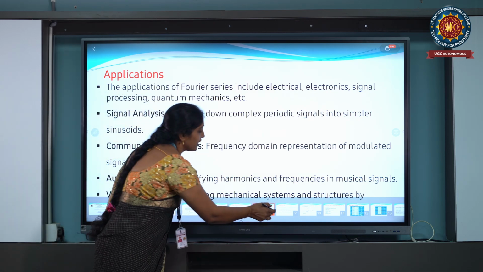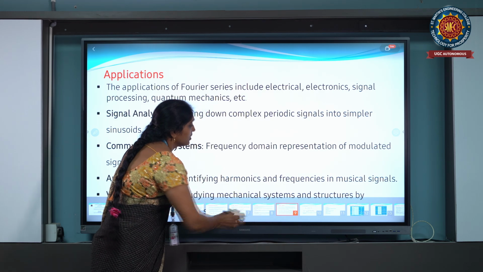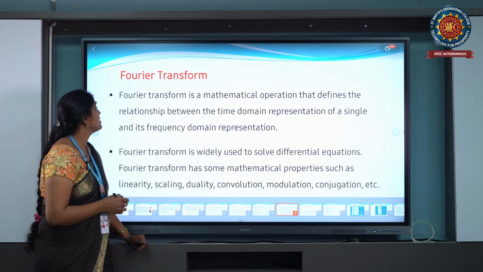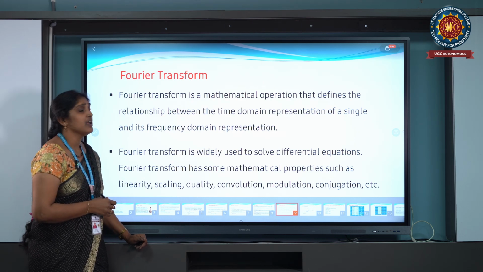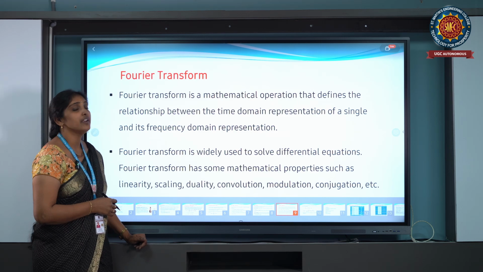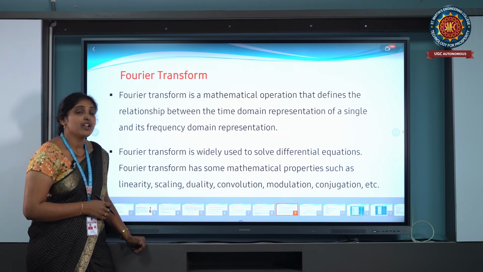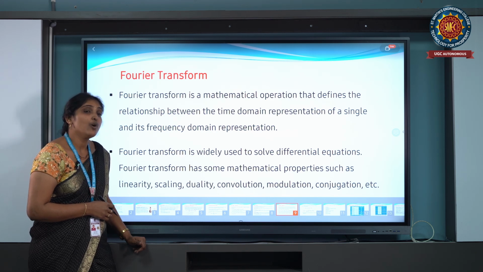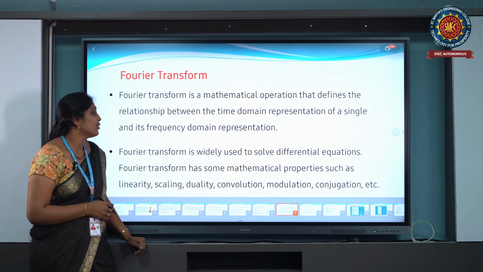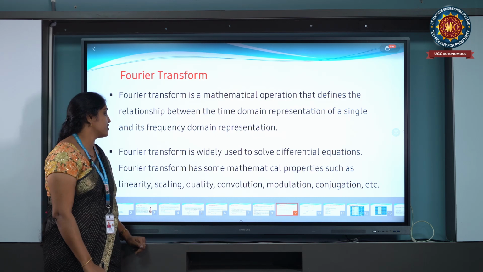Coming to the Fourier transform, it is a mathematical operation that defines the relationship between the time domain representation of a signal and its frequency domain representation. The signal is converted from the continuous time domain into the frequency domain. The Fourier transform is widely used to solve differential equations.